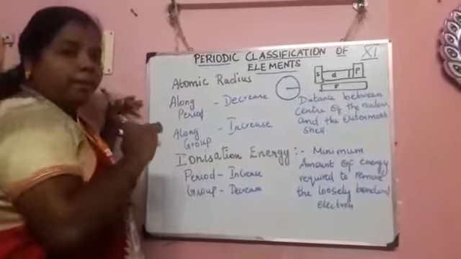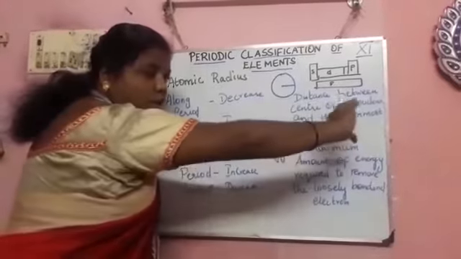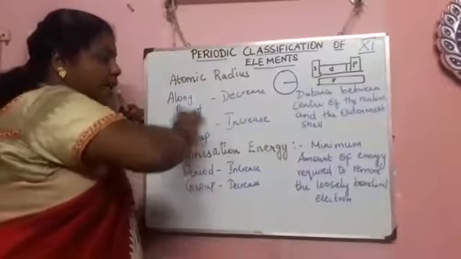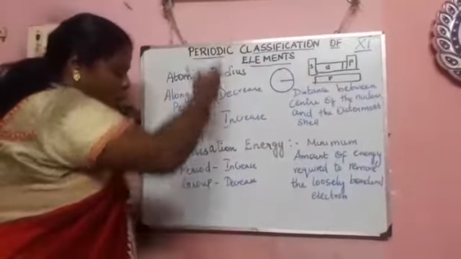Already told that along a period means horizontally. And along a group means vertically. Along a period means from left to right. Along a group means from top to bottom.